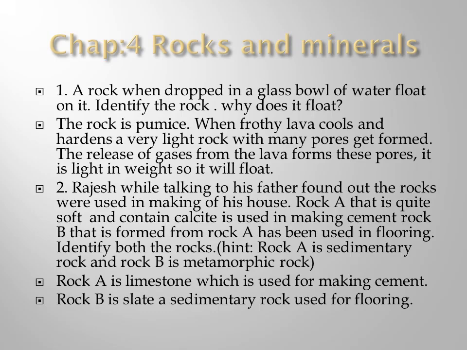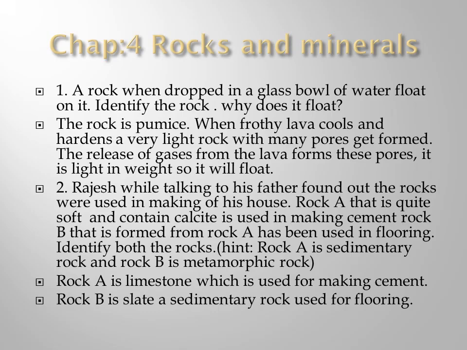You have to identify the rocks. Hint, they are given. Rock A is a sedimentary rock and rock B is a metamorphic rock. So rock A means sedimentary rock, mainly limestone. Limestone is used for making the cement. And rock B is a metamorphic rock, that is, slate is a metamorphic rock formed from the sedimentary rock, used for flooring.